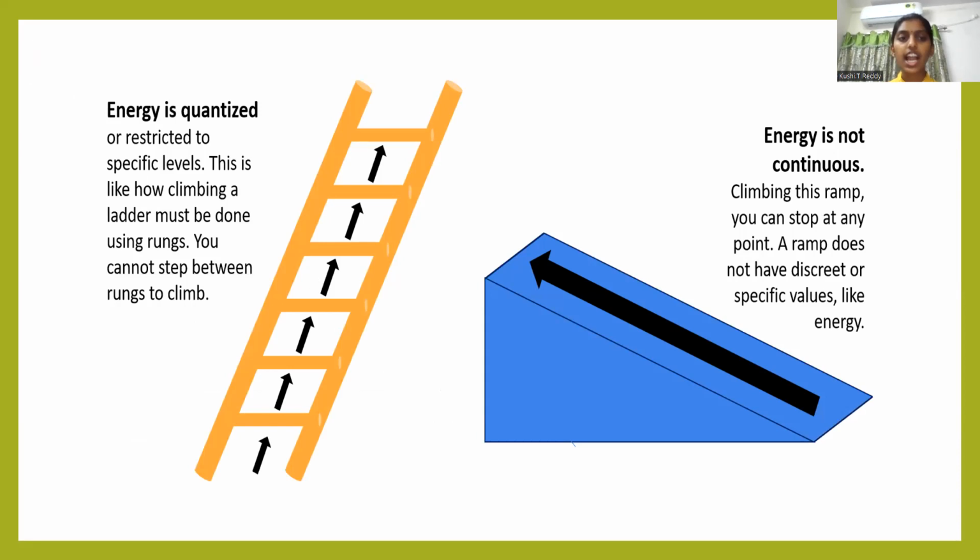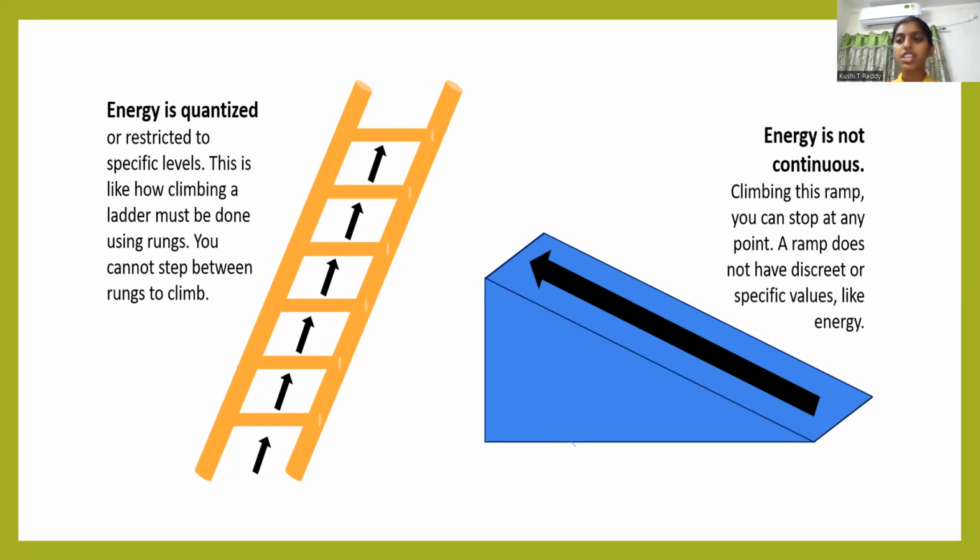Here you can see a ladder. This ladder is the example of quantum physics, and this slide-like thing, that ramp, is the example of classical physics. Energy is quantized or restricted to specific levels. This is like how climbing a ladder must be done using rungs. You cannot step between rungs to climb. And here the energy is quantized.